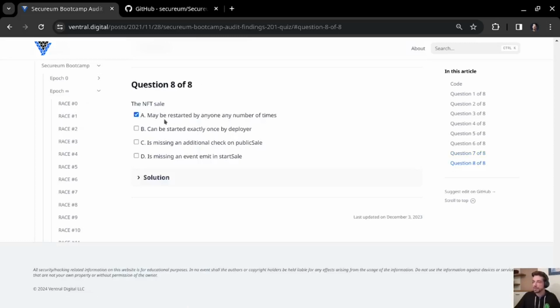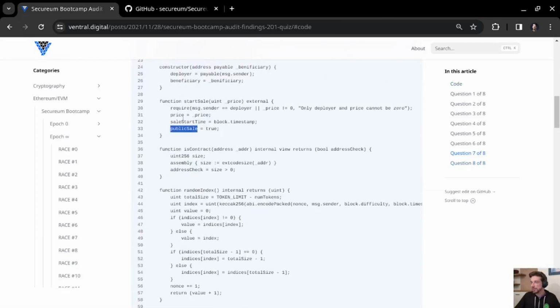So yes, it may be restarted by anyone. No, it cannot only be started by the deployer once. It is indeed missing an additional check on public sale. And D, it is missing an event emit in start sale. And yes, we haven't seen any event emission in start sale.